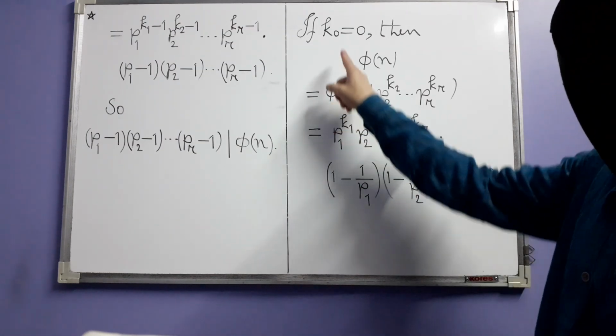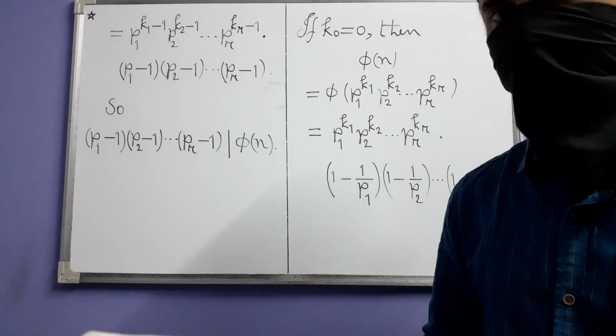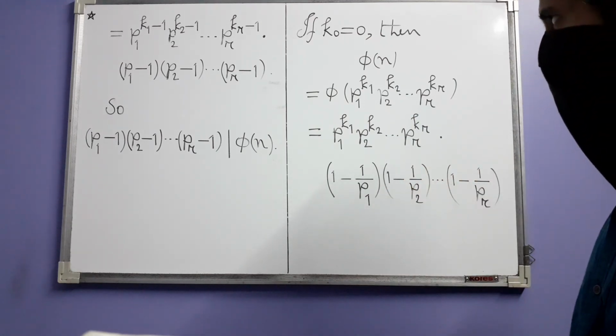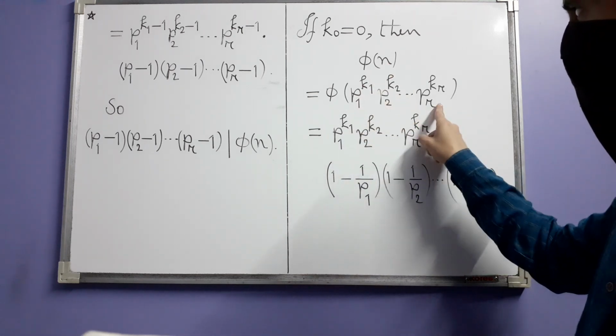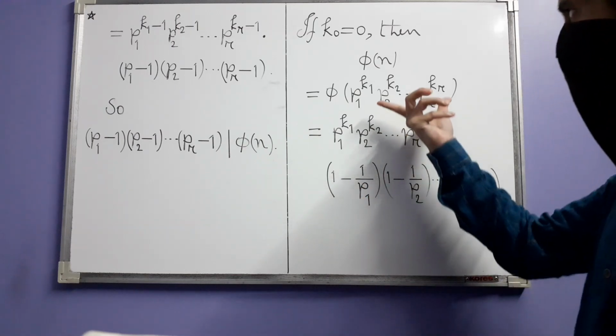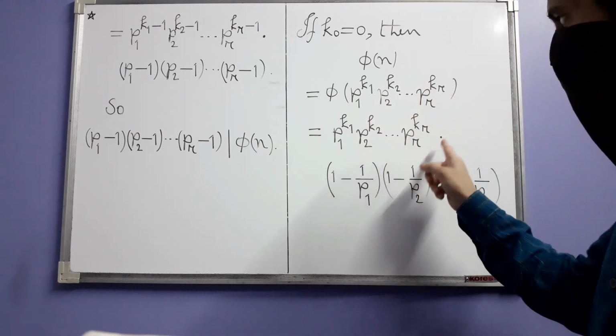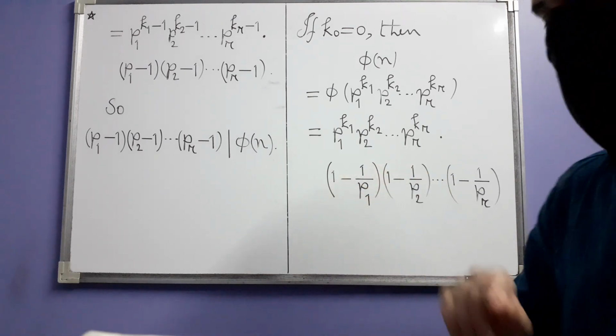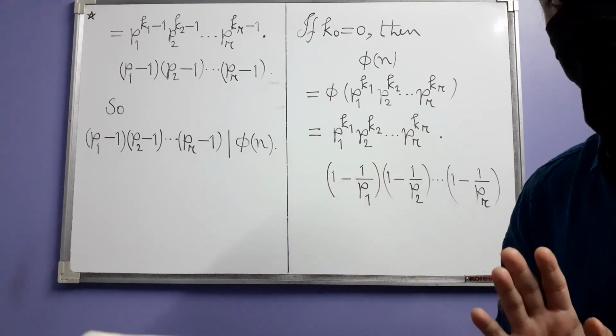Now if k0 is 0, if the exponent of 2 is 0, that means n is odd. Let's calculate phi of n in that case. So n now looks like this, no 2. So you know the phi formula, the integer comes and gets multiplied with these factors, 1 minus 1 divided by a prime factor of the integer.